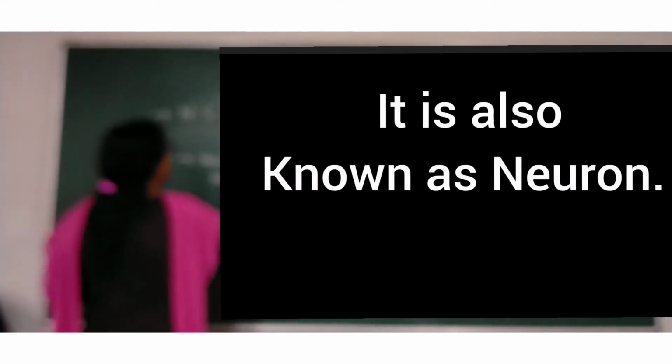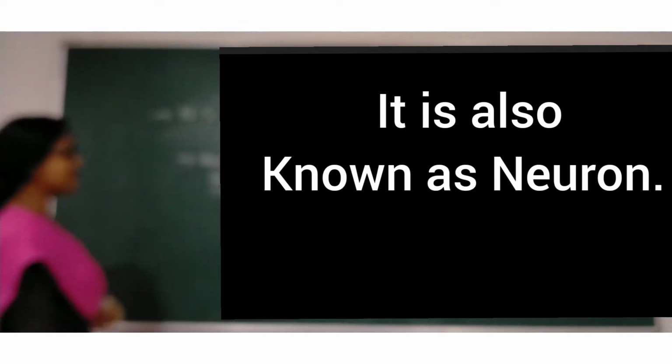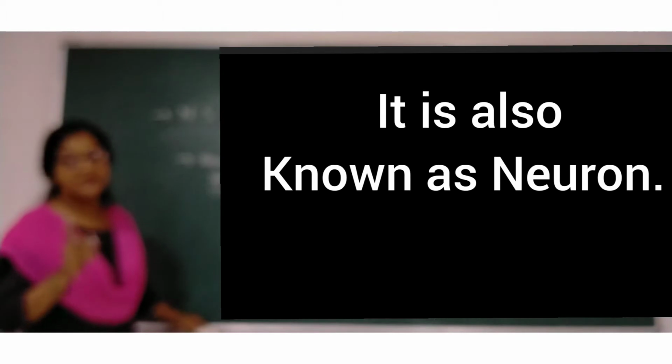This nervous system is made up of nervous tissue, which comprises nerve cells. So now let us know about the nerve cells.